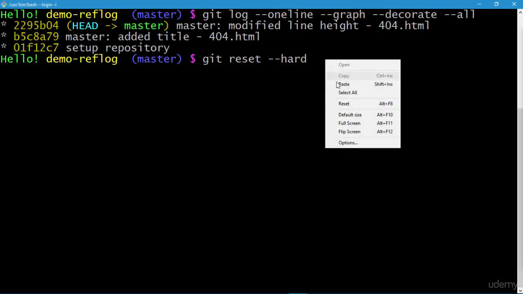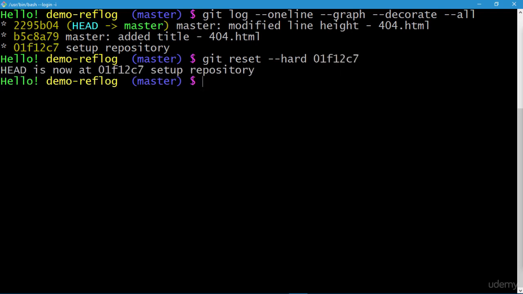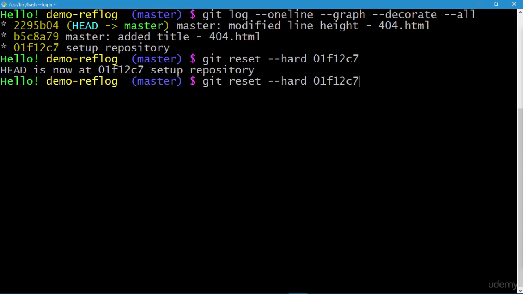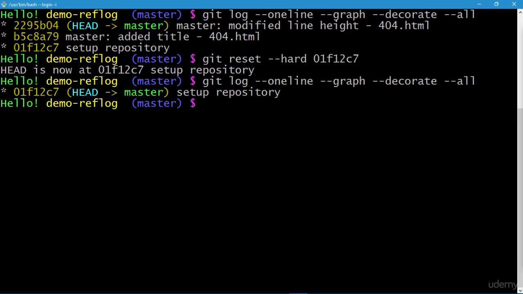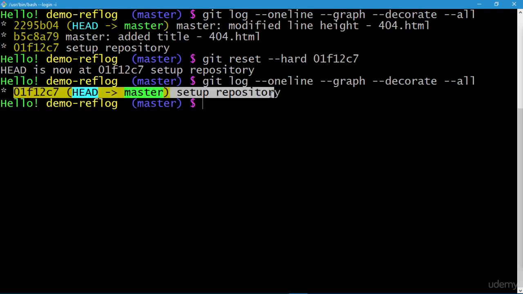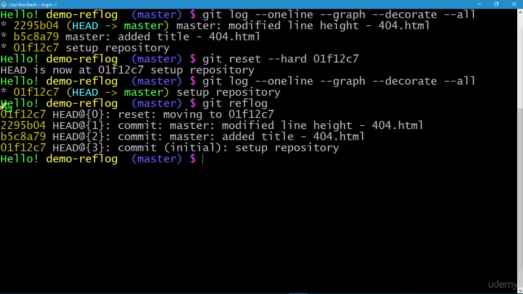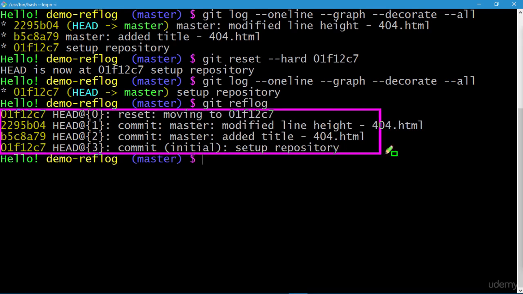So I copy this commit ID, paste it, and press enter, and we have reset our history, as you can see in the git response. So let's do a git log once again, and you can see we have successfully reset it to the commit ID, which is 01F12C7. And let's now check the reflog, and you can see that all our moves have been recorded by Git, and there are 4 entries in the reflog now.